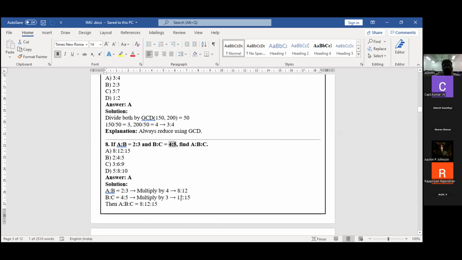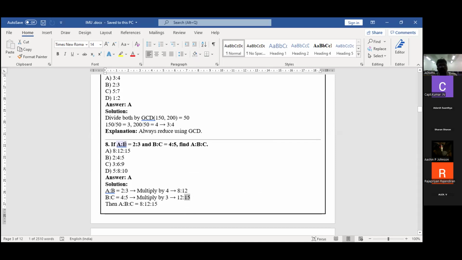I got 12:15. Okay, right? See the ratio. A value 8, B value 12, and C value 15.